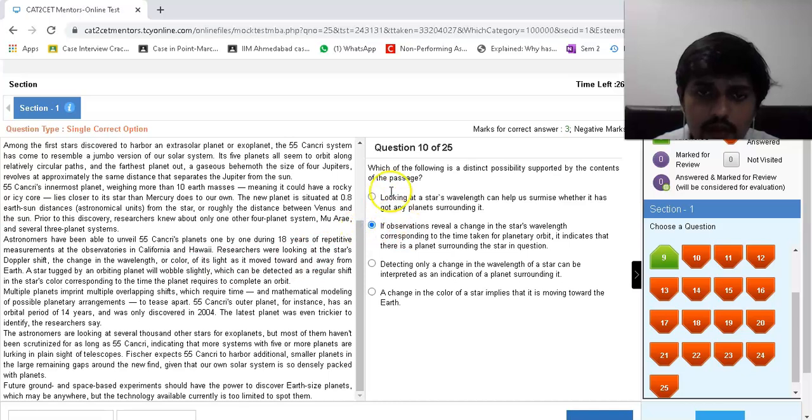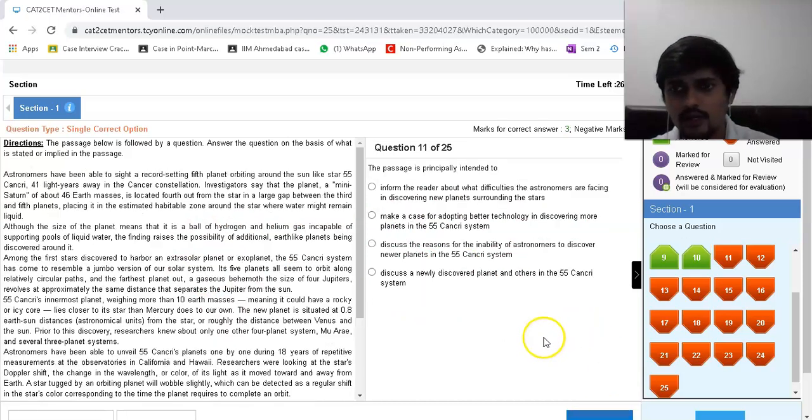This one is most correct. Among these, this one is better, because even this is discussing the star's wavelength, right? Over here, move towards, wobbly, which can be redshift corresponding to the time the planet requires to complete an orbit. There you go. Only a change in wavelength can be interpreted as indication of the planet? No. Change in color of the star implies it is moving towards the Earth? No. This encompasses all of the facts that are laid down over there. So that's why it becomes my answer.